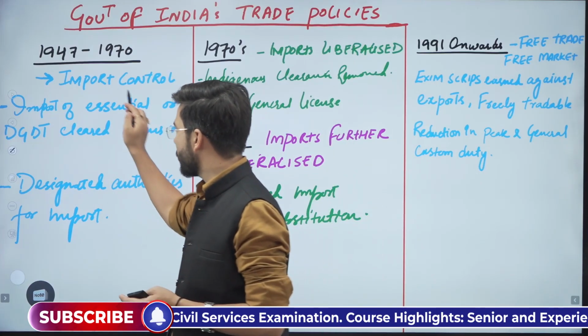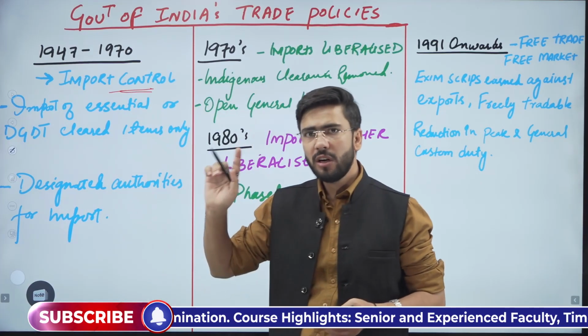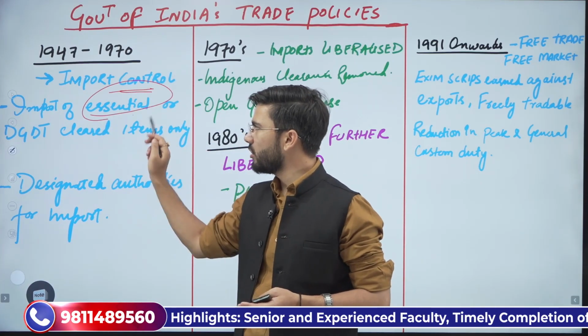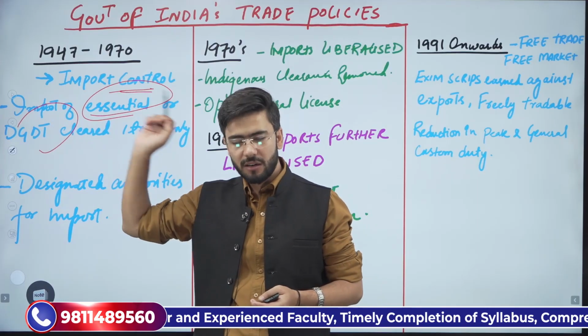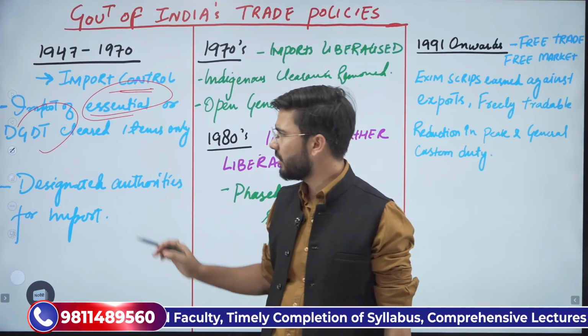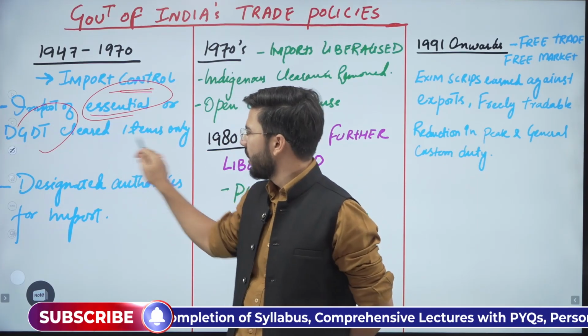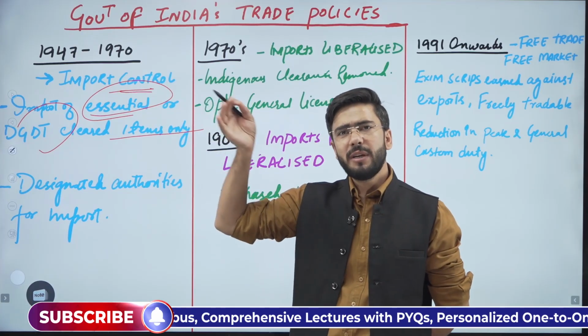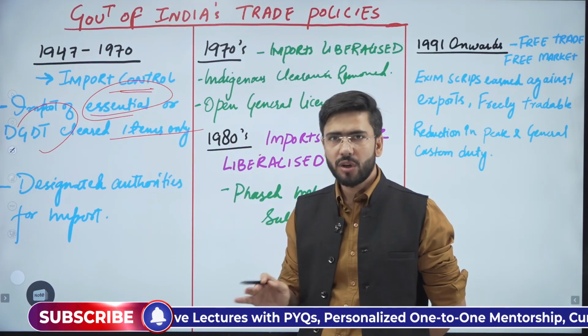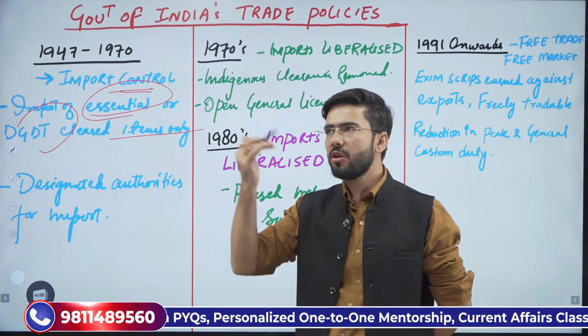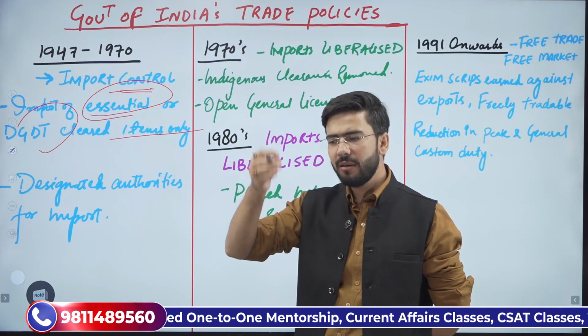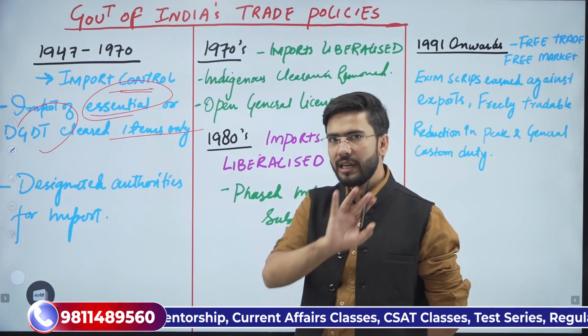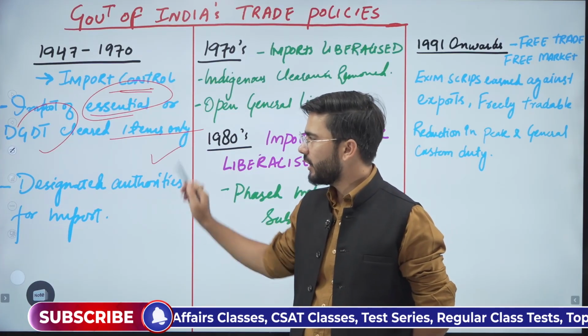Therefore, there was total import control. Only the essential goods, and the goods allowed by the Directorate General DGTD, would be allowed to be imported into India. Not free trade, not any good or service could be imported from outside. That was not allowed. Trade was totally controlled.